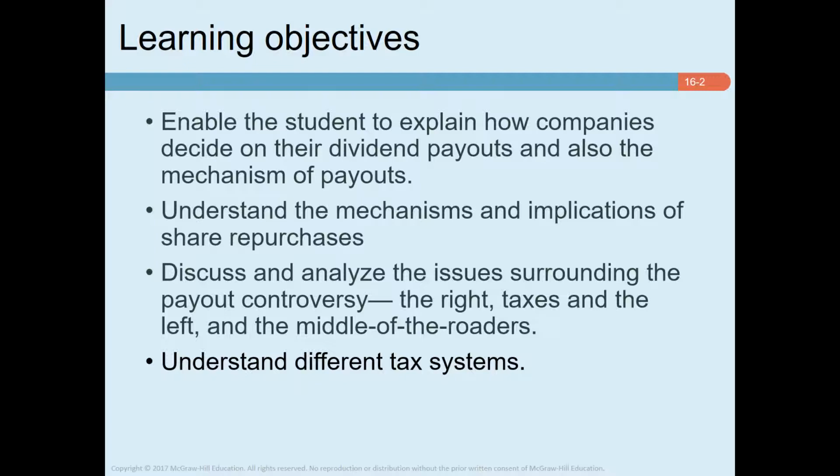Therefore, we will take care to analyze the trade-off between higher or lower cash dividends and the issues or repurchase of common stock. In doing so, we will discuss different payout controversies, different payout policies, and also we will see how these payout policies can be different based on different tax systems.